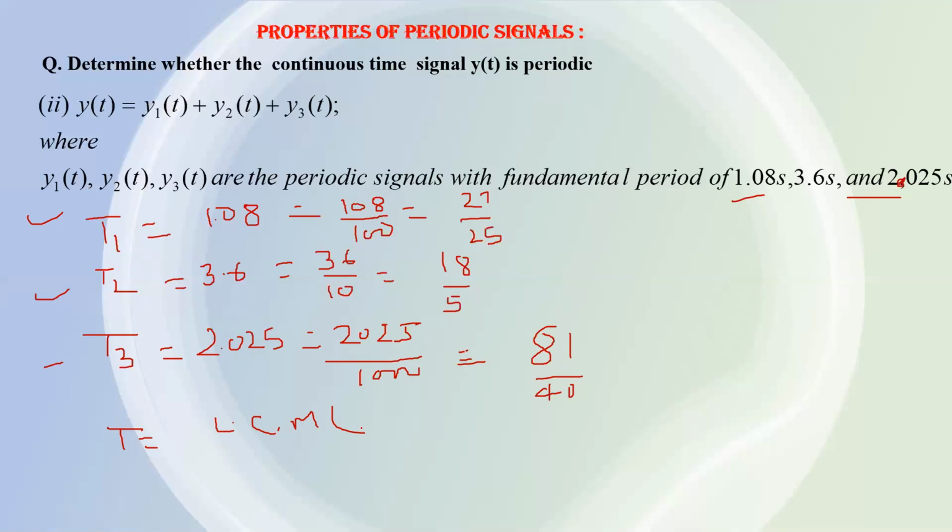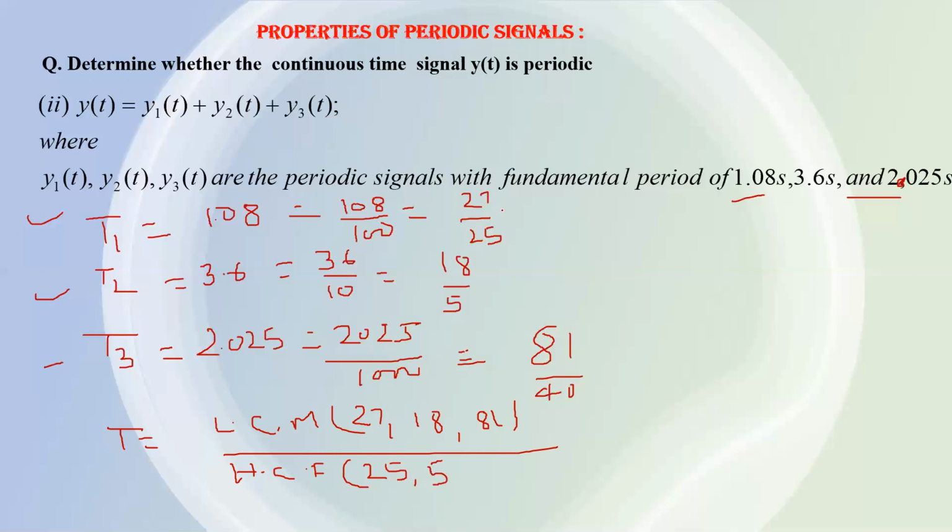The LCM of fractions will always be equal to the LCM of the numerators divided by the HCF of the denominators.